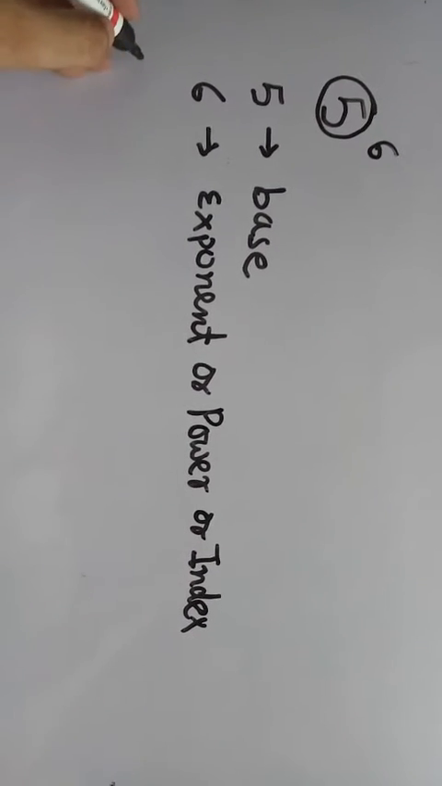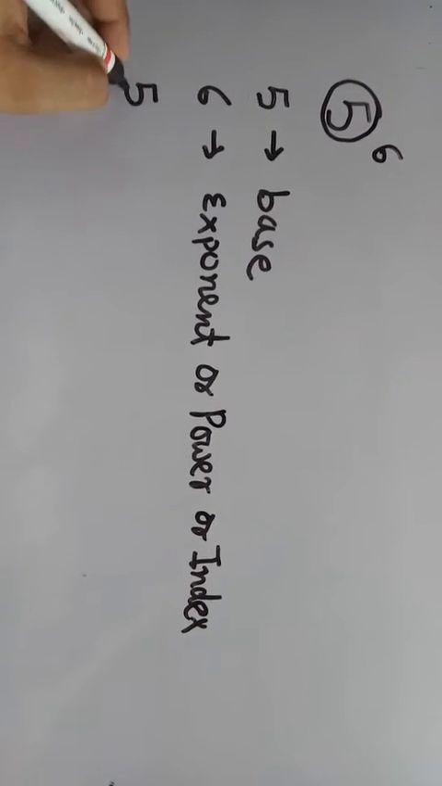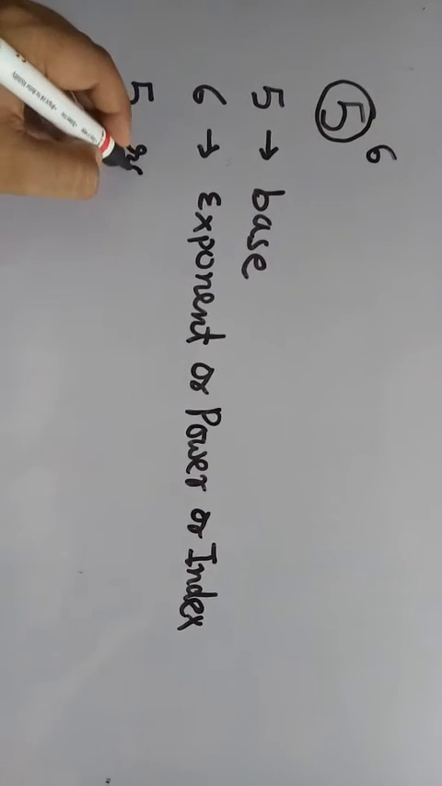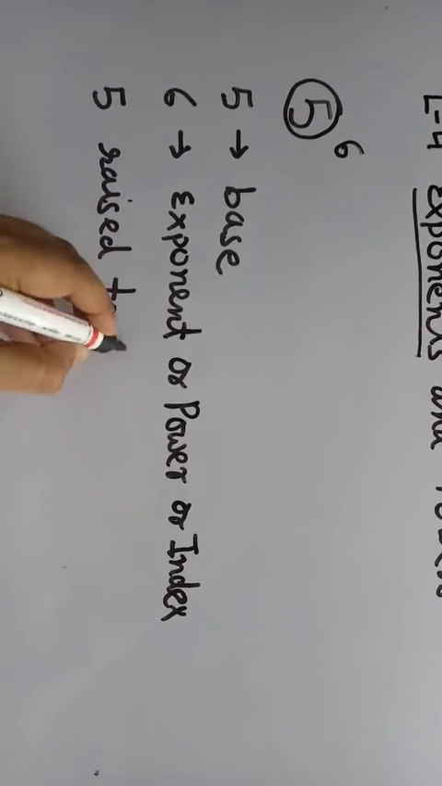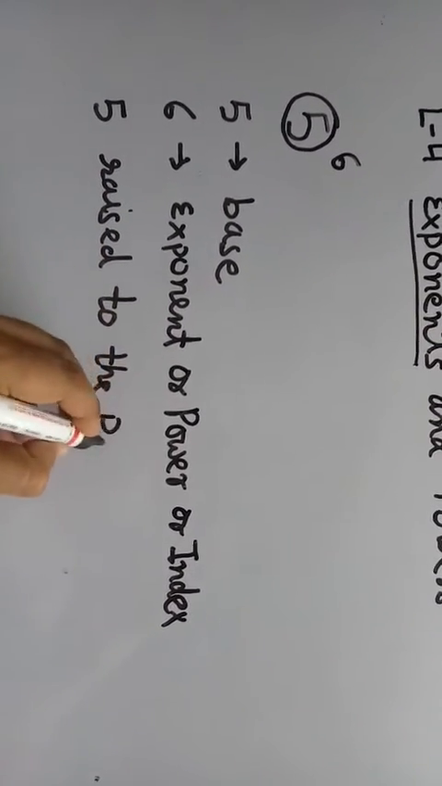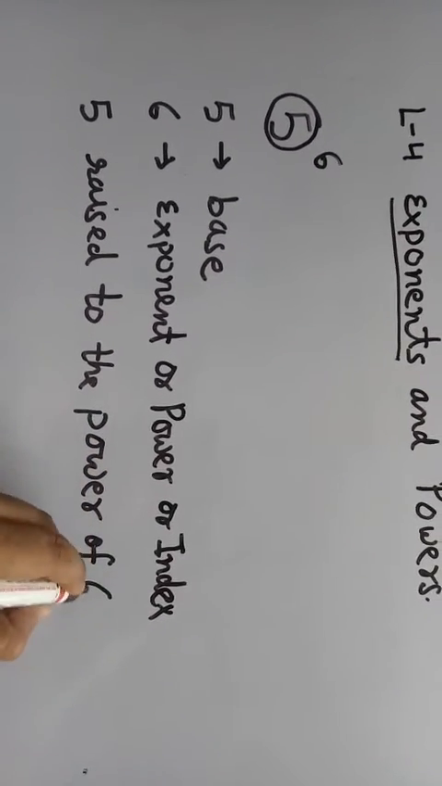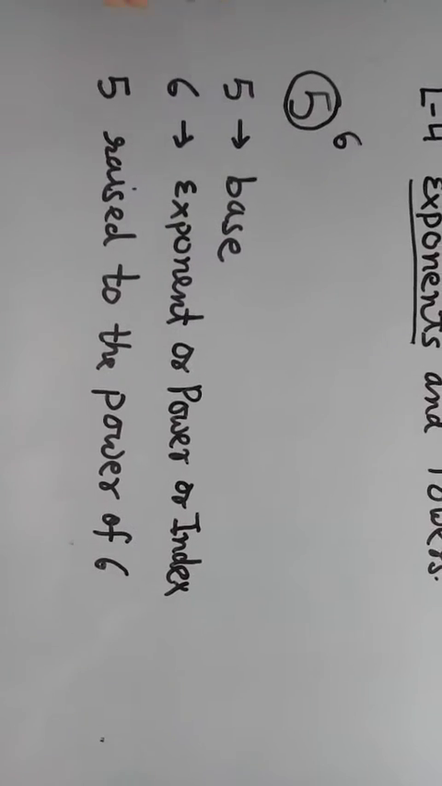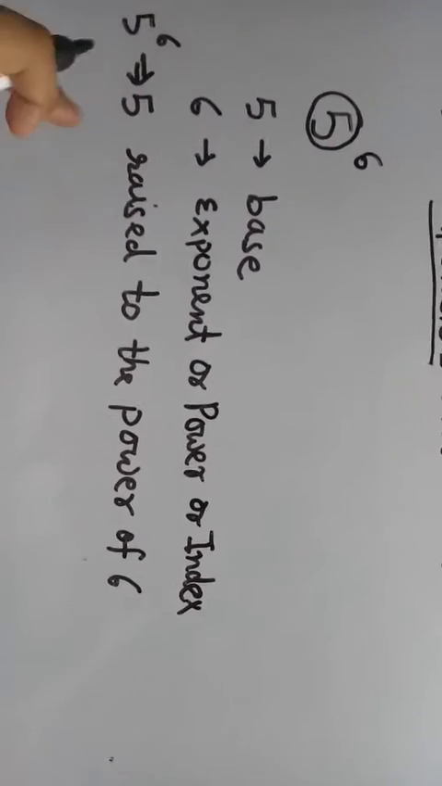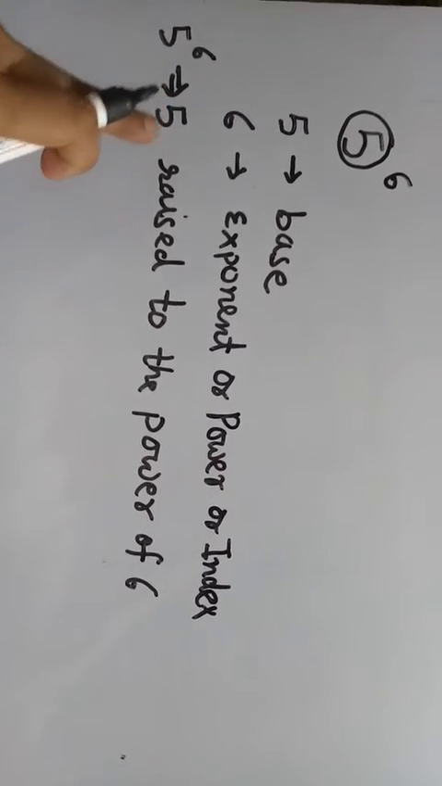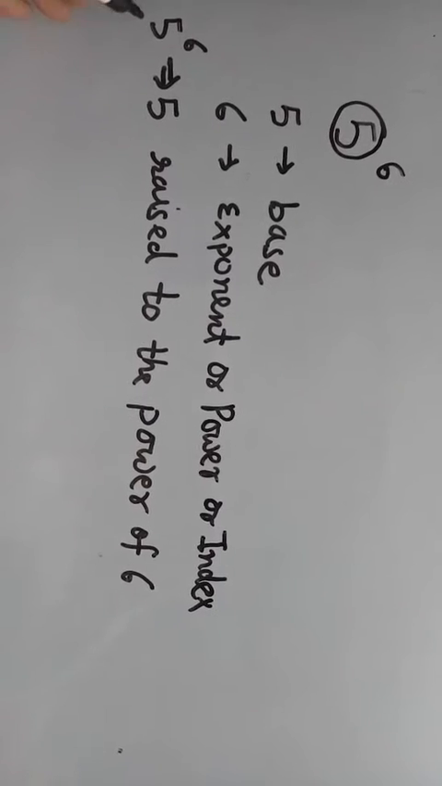How can we read this? 5 raised to the power of 6. This is the pronunciation of this number. We can read it as 5 raised to the power 6. This is called the power. This is called the base.